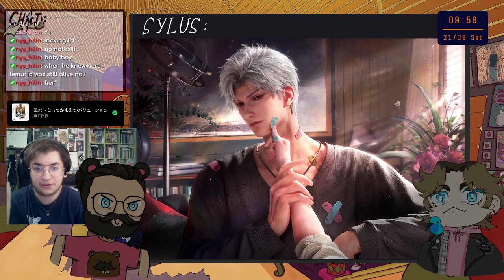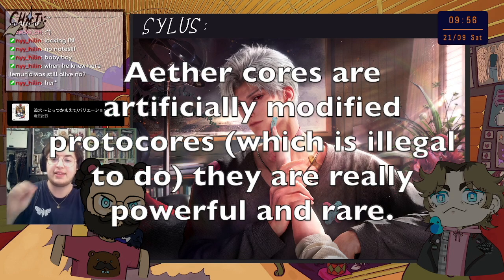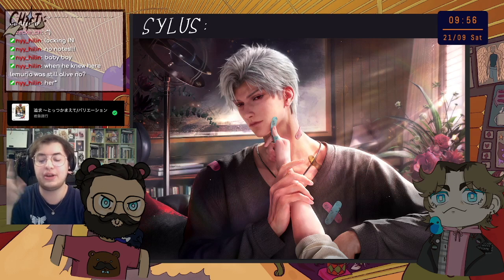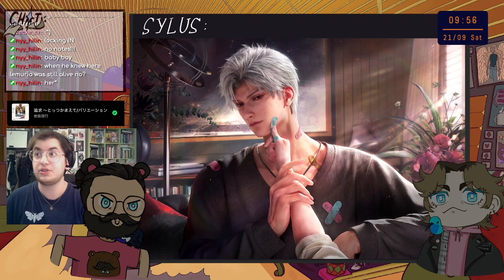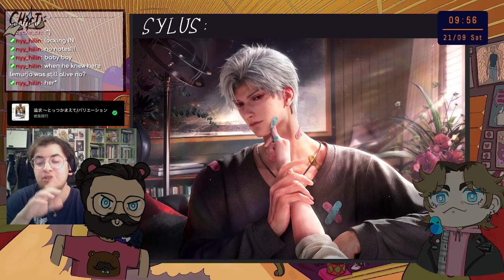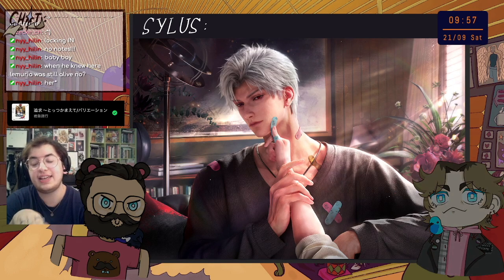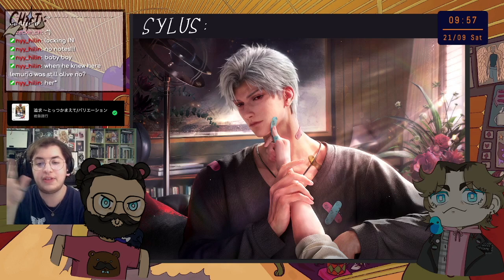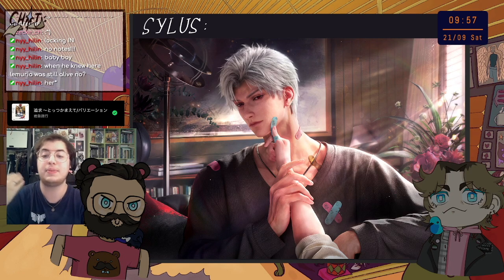He went for the ether core. What is the ether core, you might ask? The ether core is a type of protocore that both him and MC have, and that's why they have weird-ass powers. There are more out there, and he's going to try to get one, and he knows there's one on Earth, which is what MC is also after when she goes to the 109 zone. Sylus is extremely similar to MC in the way that MC has protocore syndrome and an ether core on her heart. He has that on his eye. So his eye makes weird little flashes and he says he can see what someone wants at the deepest parts of themselves and knows people's desires.